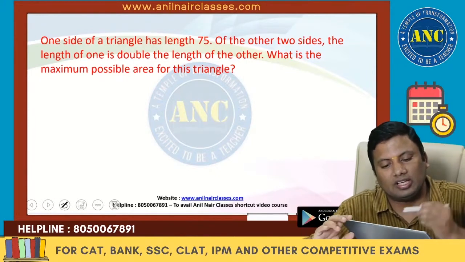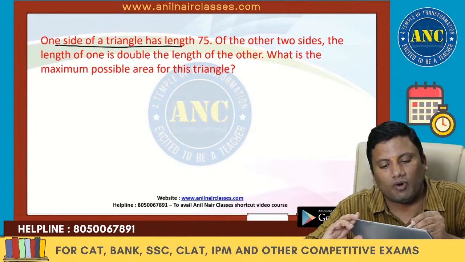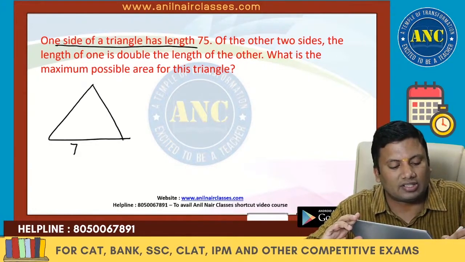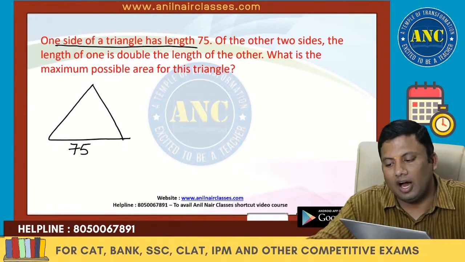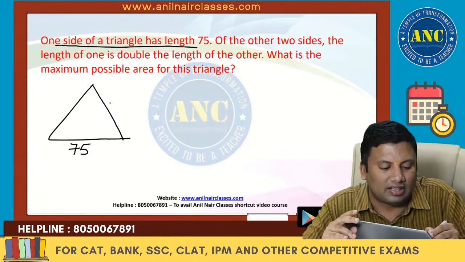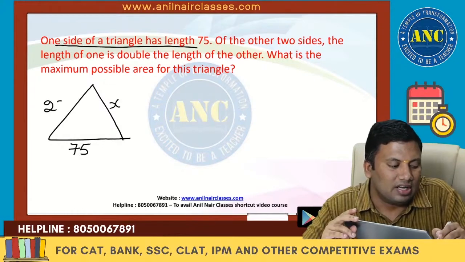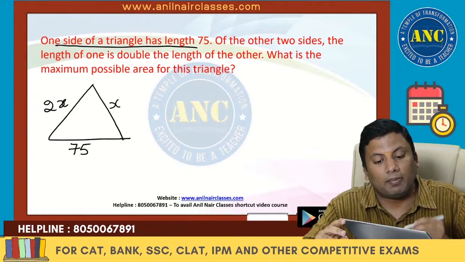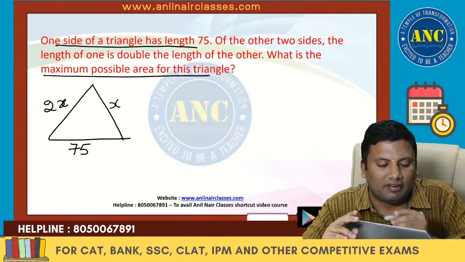Another question, this is based on geometry. One side of a triangle has length 75. Of the other two sides, the length of one is double the length of the other. If one is x, the other is 2x. What is the maximum possible area of this triangle?